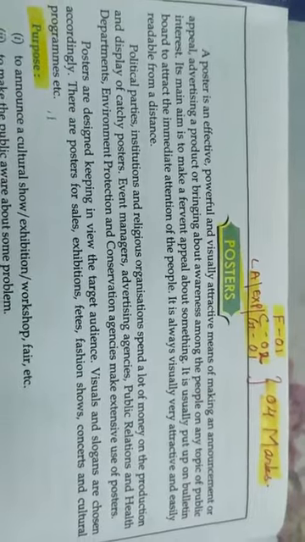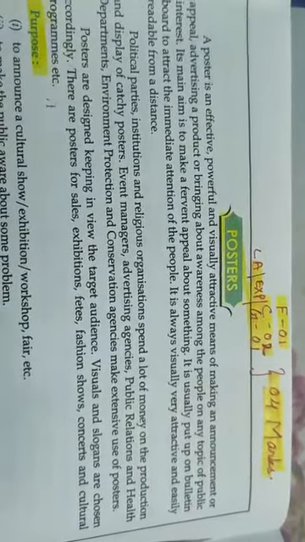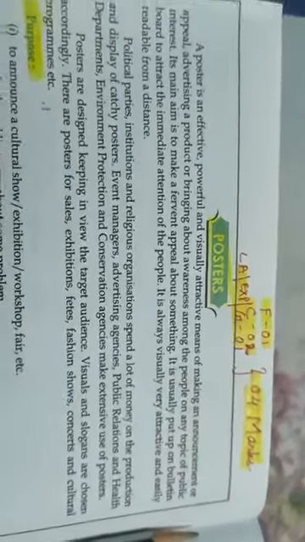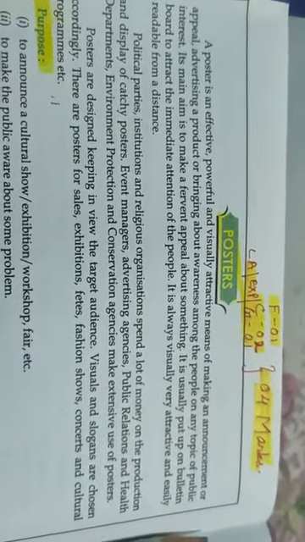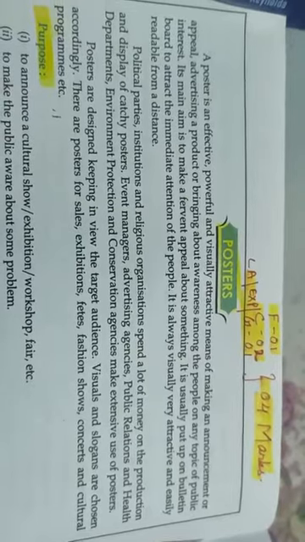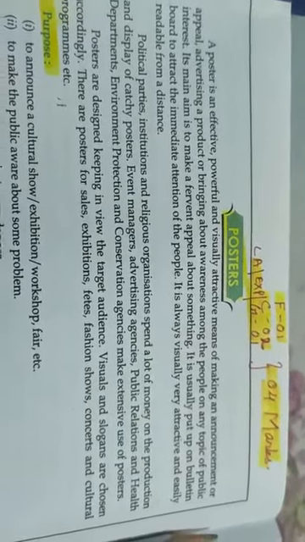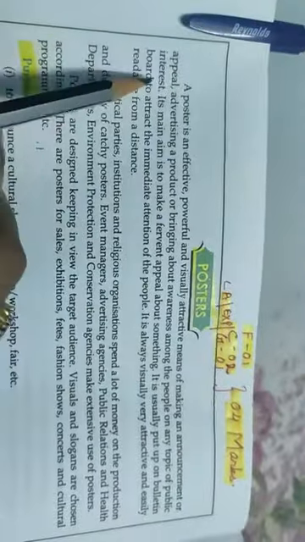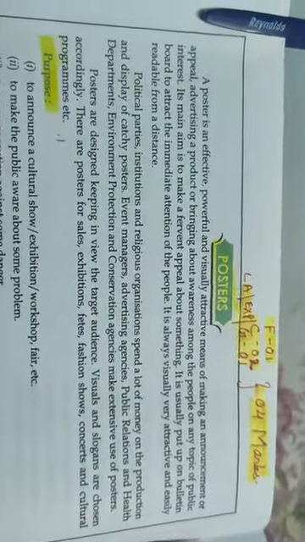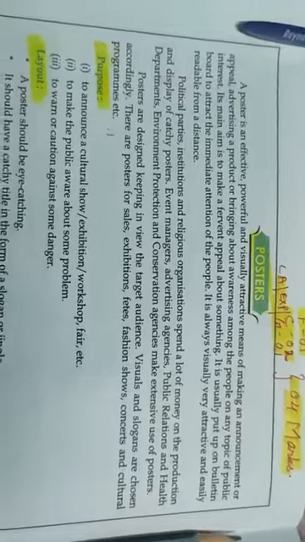So what is the main aim of the poster? So the main aim is to make a fervent appeal about something. Okay, it is usually put up on bulletin boards to attract the immediate attention of the people. It is always visually attractive and easily readable from a distance. Another important point, that posters are readable from a distance.